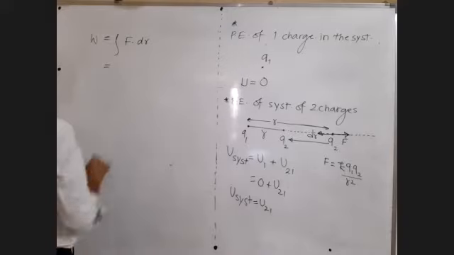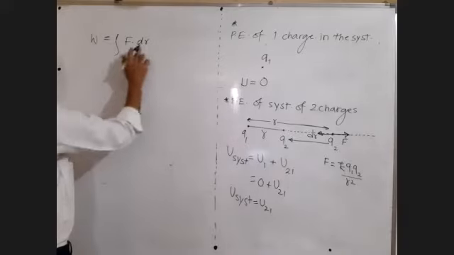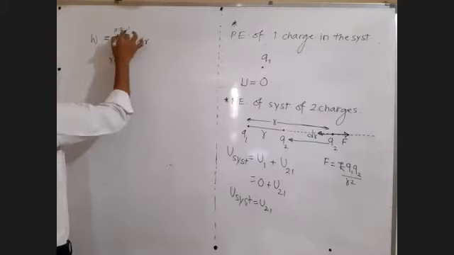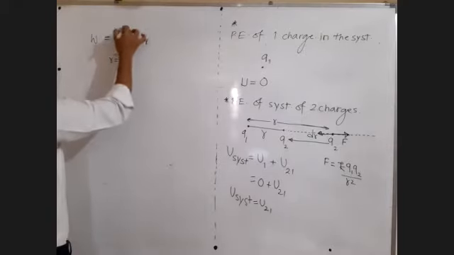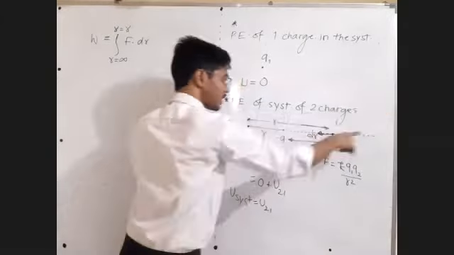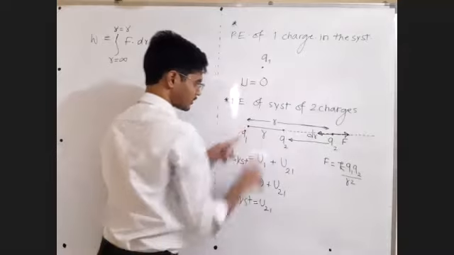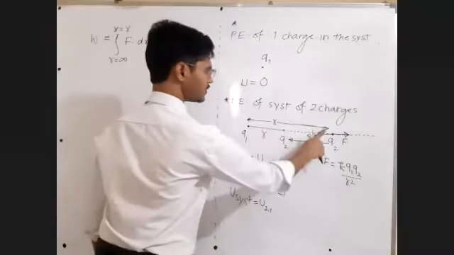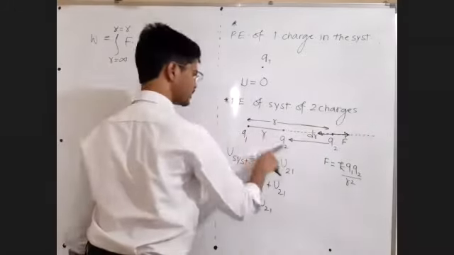What is that force? Sir, initial position r equal to infinity, final position r equal to r. Initially Q2 was located at infinity, now it is finally at r. So this r was initially infinity, now it is equal to r.